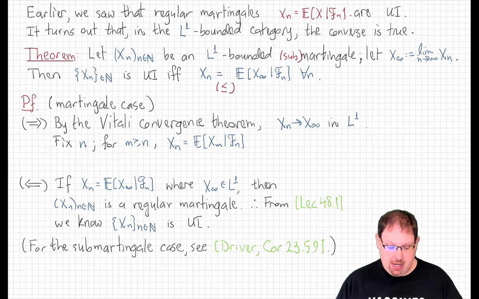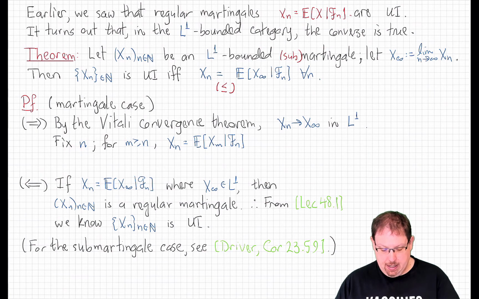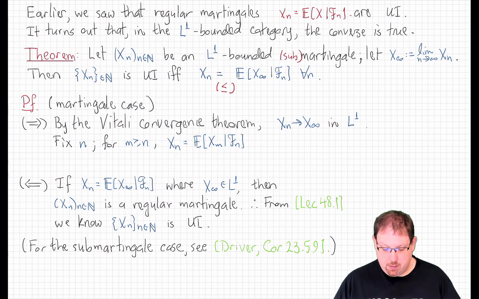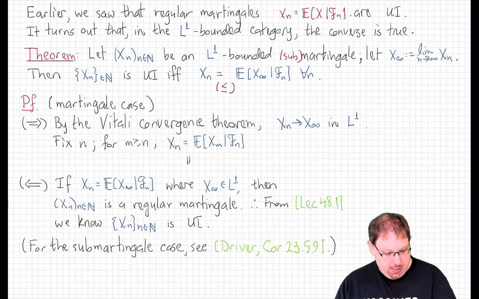Now, because of that, if I fix any n and consider the sequence of m's above n, then by the martingale property, conditioning xm on Fn just gives me xn. But this is actually going to converge as m goes to infinity to the conditional expectation of x infinity on Fn. Why is that?